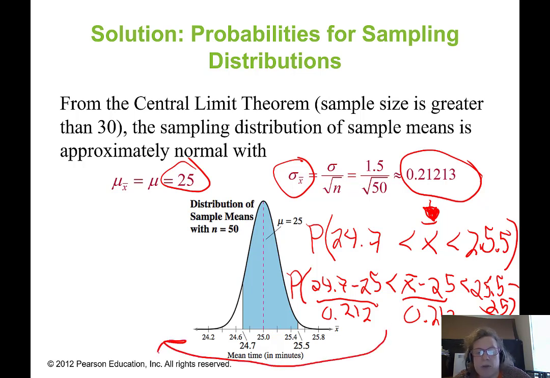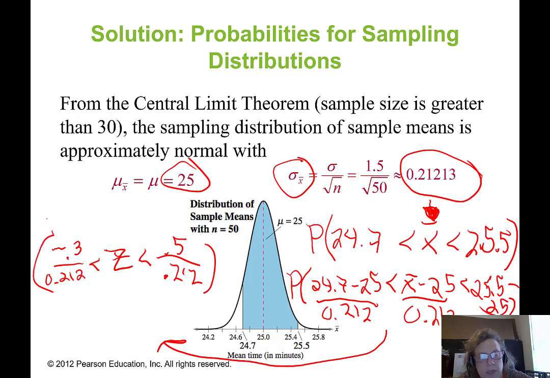And since I'm running out of room, I'm going to go over here. So what does that end up looking like? Well, 24.7 minus 25 is going to be negative 0.3 divided by 0.212. And that x bar minus that mean of the sample means divided by that standard error gets turned into my z. And then I've got 25.5 minus 25, so that's going to be 0.5 divided by my 0.212. And I'm looking for that probability. Now, as soon as I use a calculator and determine the exact value for the lower term and that upper term, I'm going to have something that I can use the standard normal table to solve.